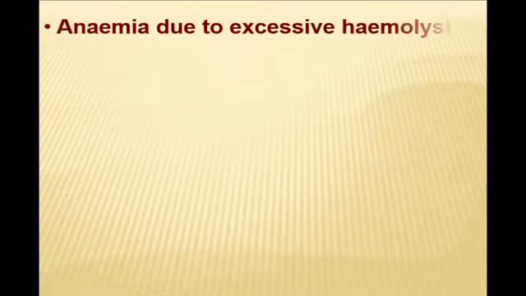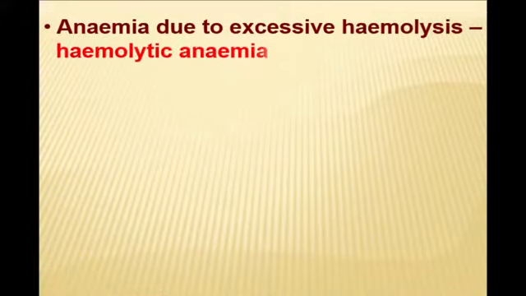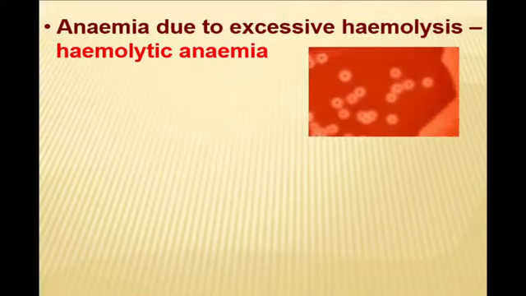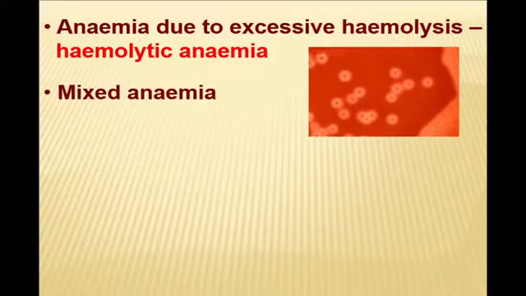If we are talking about excessive hemolysis, it is hemolytic anemia. But in clinical practice, we often meet mixed anemia, because all processes of hematopoiesis are tightly connected.